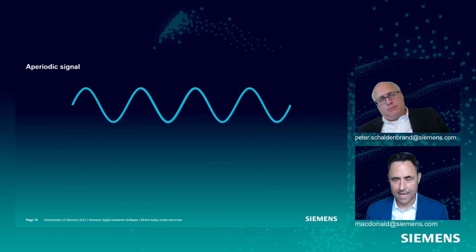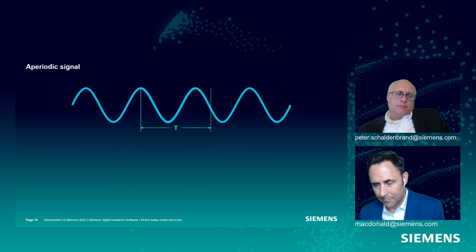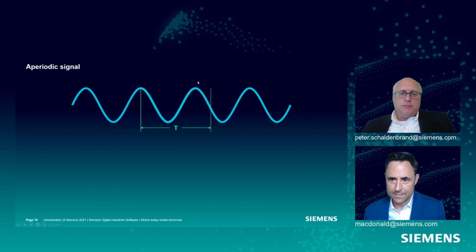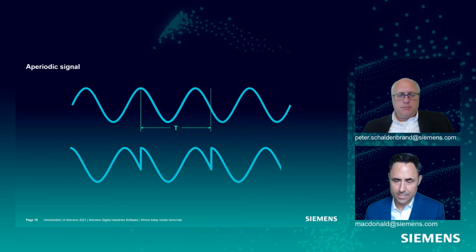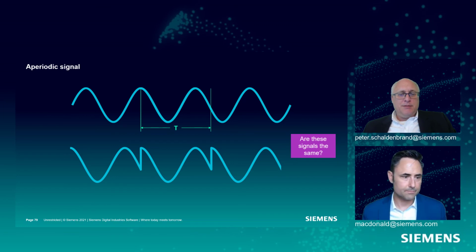Now, in an aperiodic sampling scenario, I push stop a little bit too late. I was trying to hit this peak value right here, and I didn't get it, and I don't stop my measurement until this point now. So now this is my sample, and I take these samples and line them up end to end, and I recreate an additional signal from my original, and this is what I would get. So are these two signals the same between top and bottom? These, I can say, definitely aren't.